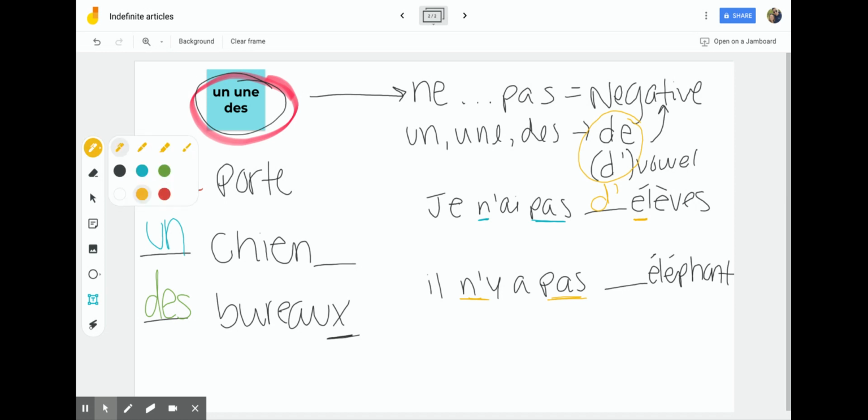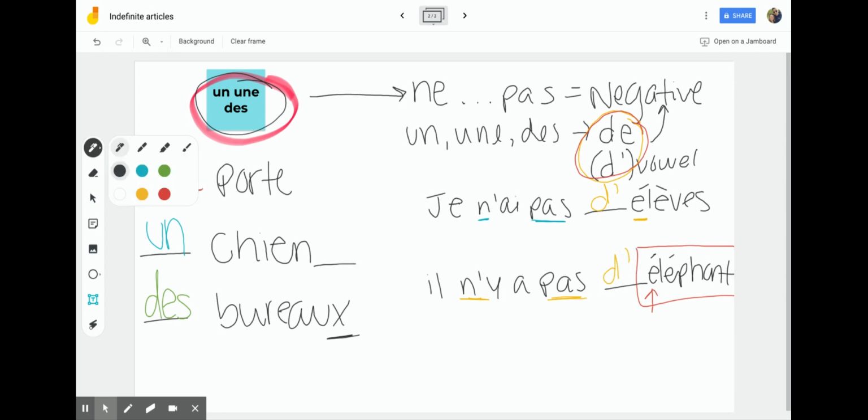And so because we know that it's negative, we need to remember that un, une, and des are all going to change to this D apostrophe or this DE right here in the negative. Now, looking at this word right here, because that's the only word that I'm going to care about, this word starts with a vowel, with that E. So because it starts with a vowel, we need to switch it and put D apostrophe.